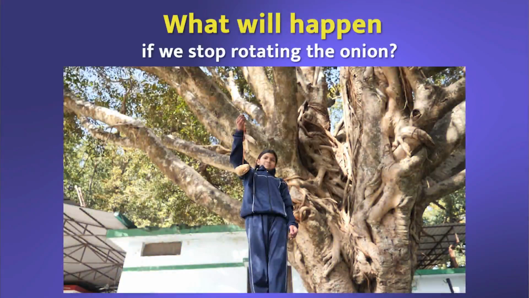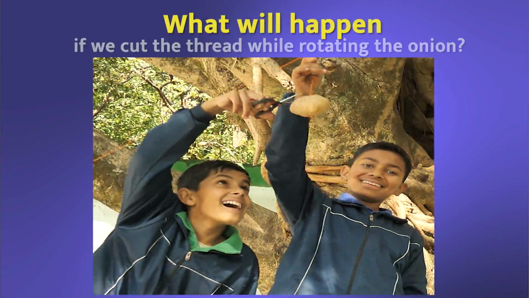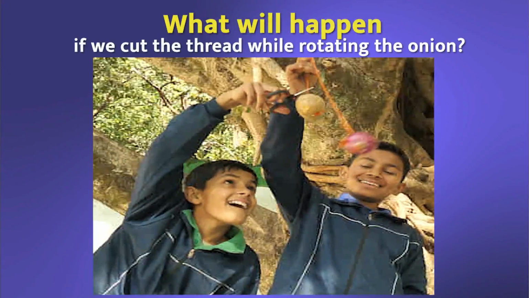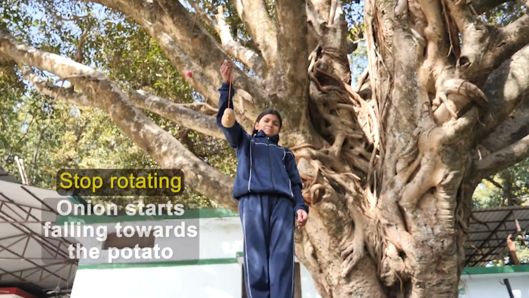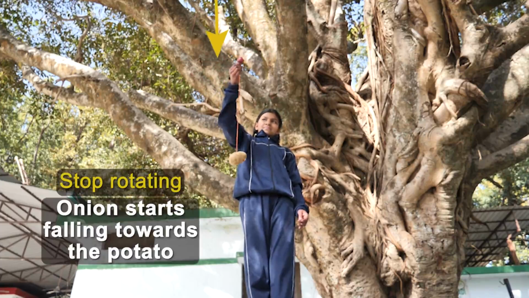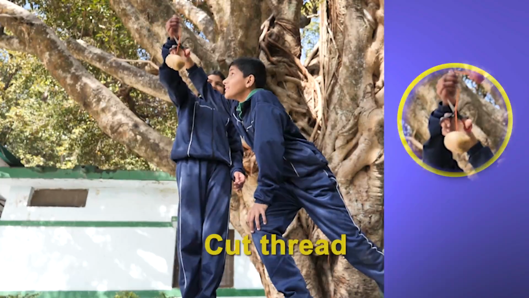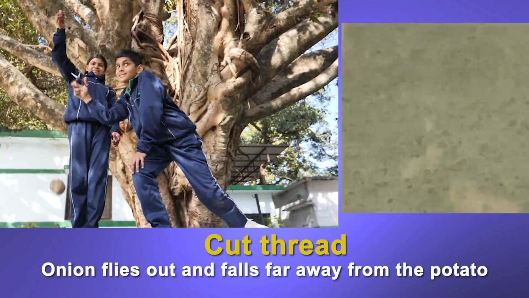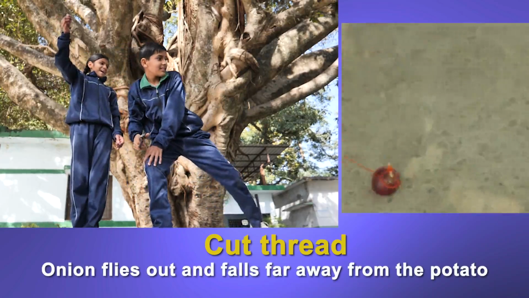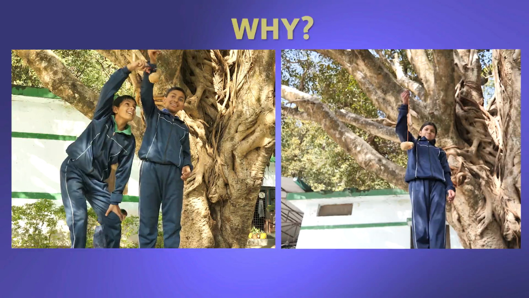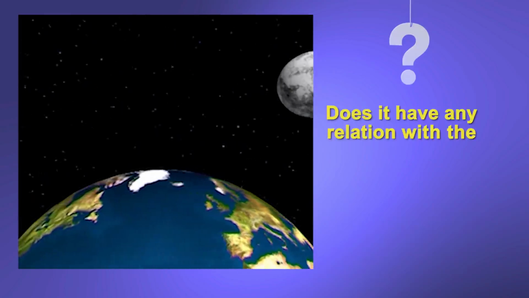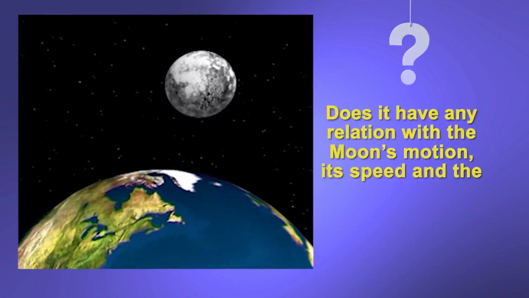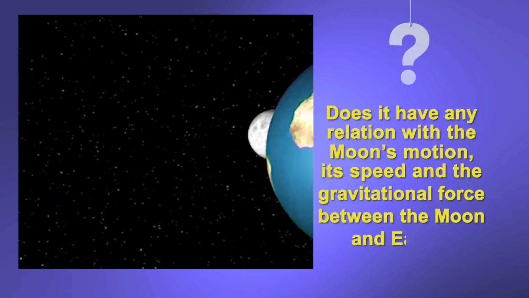What will happen if we stop rotating the onion? And what will happen if we cut the thread while rotating? As soon as we stop rotating the reel, the onion starts falling towards the potato. When the thread is cut, the onion flies out straight in the direction it was moving and falls far away from the potato. Why does this happen? Does it have any relation with the moon's motion, its speed, and the gravitational force between the moon and Earth?